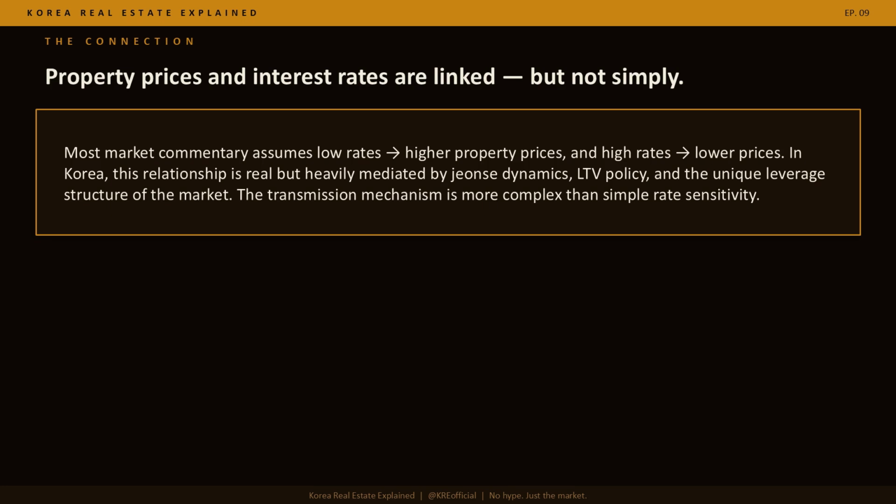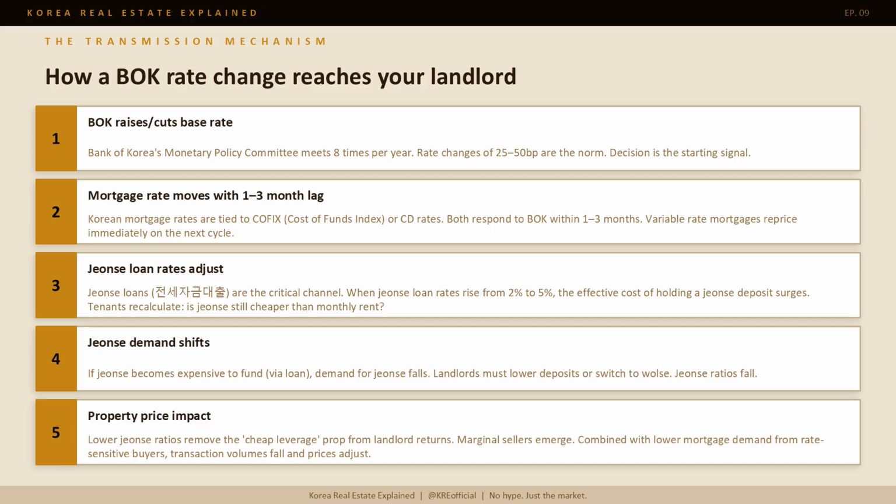A standard rate cut in Korea does not just reduce mortgage costs, it also reduces the carrying cost of jeonse deposits, which changes the calculus for millions of landlords simultaneously. Understanding why requires tracing the full transmission mechanism. How does a Bank of Korea rate decision actually reach your landlord?